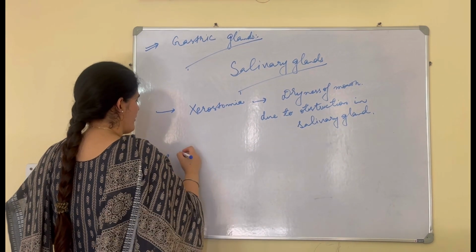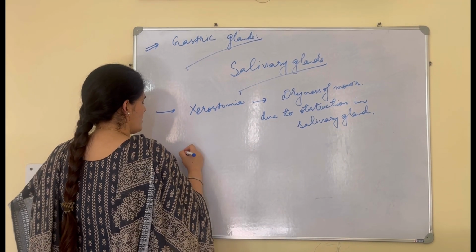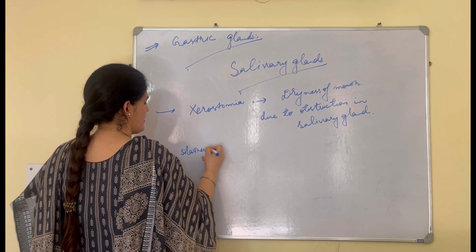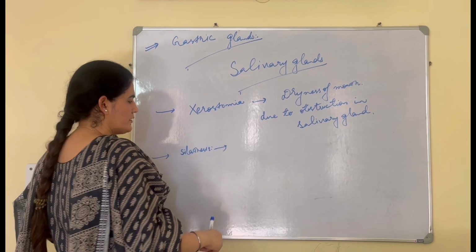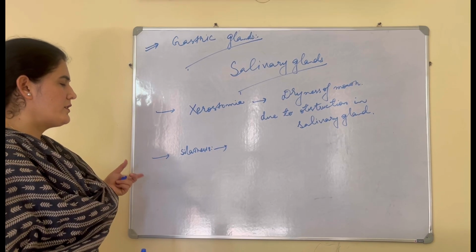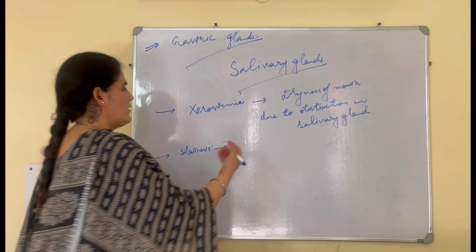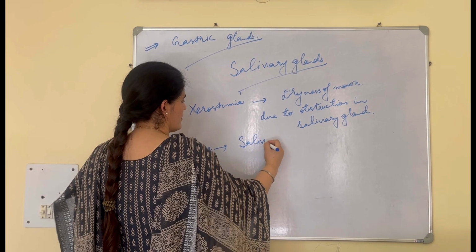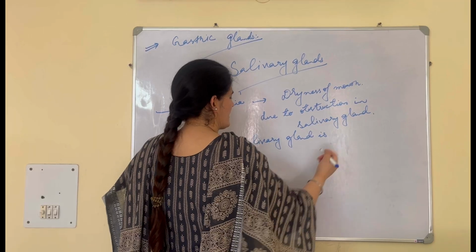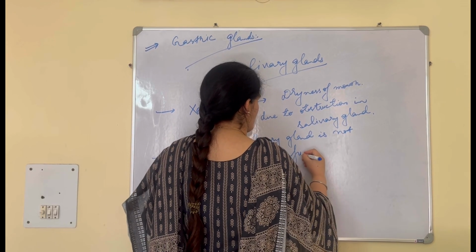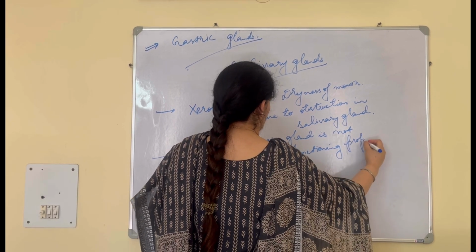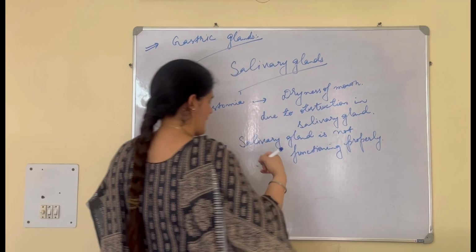And then we have sialorrhesis, another disorder in which the salivary gland is not functioning properly, so there is no salivation.